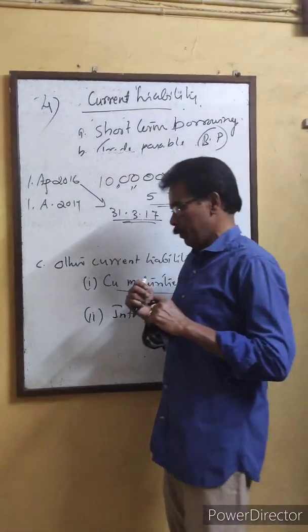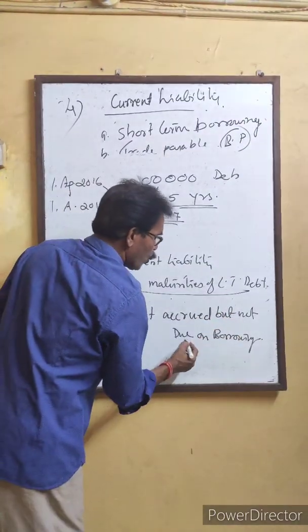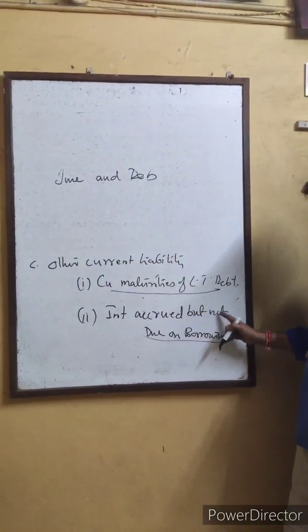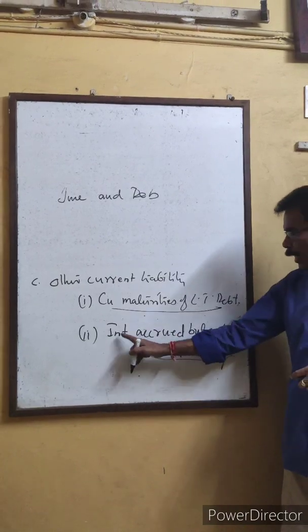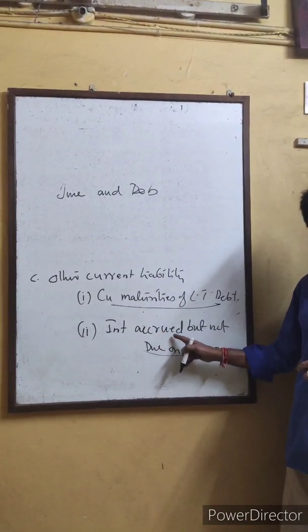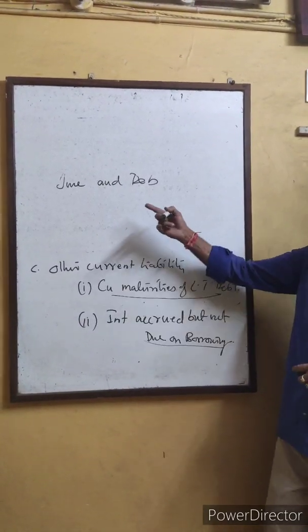I think you followed. The next one is interest accrued but not due on borrowing. On a borrowed amount, interest is payable, and the term accrued is well known to you, meaning earned but not yet paid.